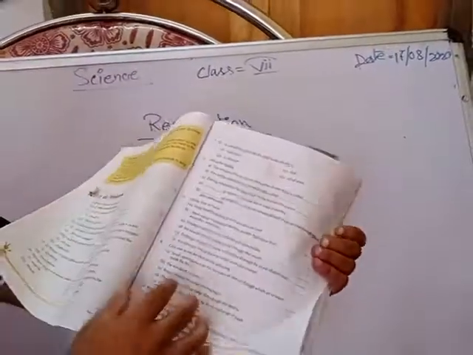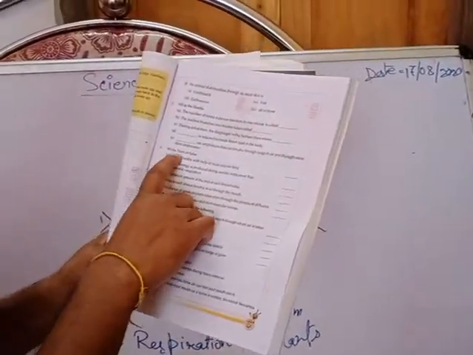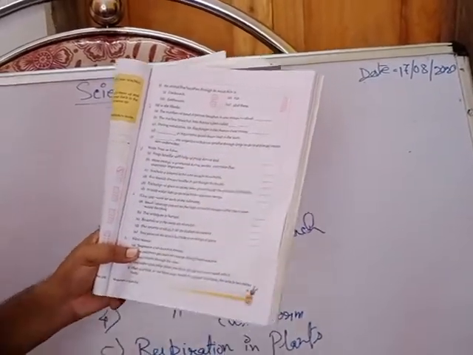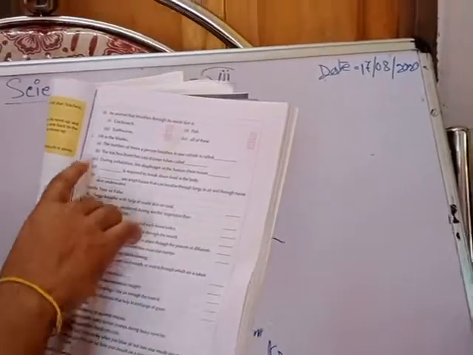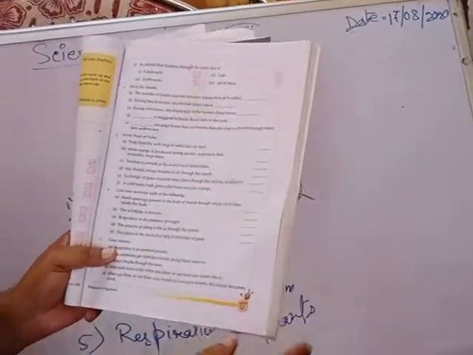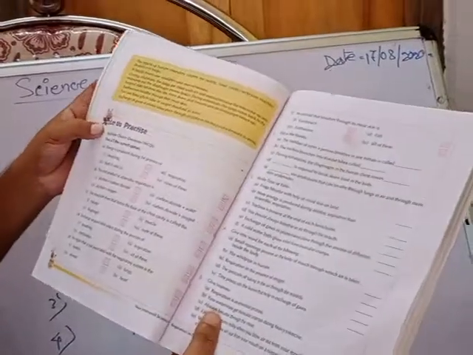The answer is trachea. So you should do it and write true or false. If the sentence is correct, write true. If it is wrong, write false. And fill in the blanks with the appropriate word. So these are your homework, number 1 to 4 here.